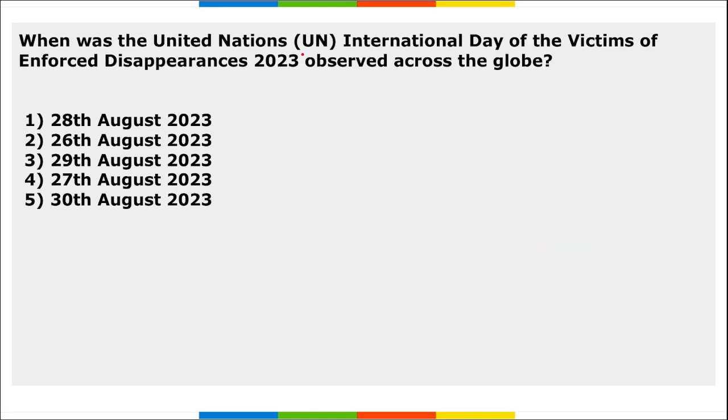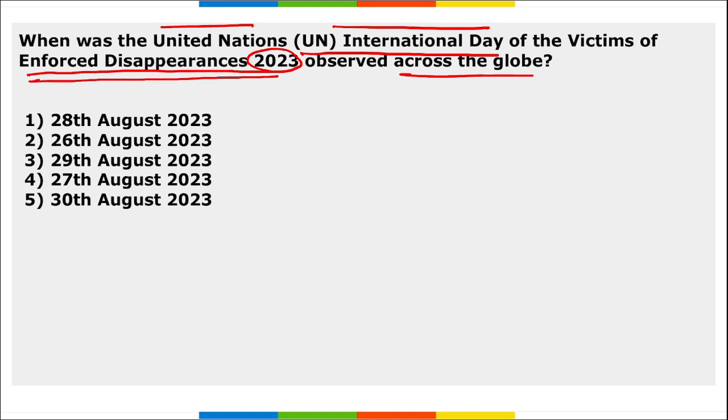Next. When was UN International Day of the Victims of Enforced Disappearances 2023 observed across the globe? So it was observed on 30th of August, correct? And it is to commemorate and pay respect to those who have undergone enforced disappearances, correct? And the first ever edition of this day was observed in 2001.